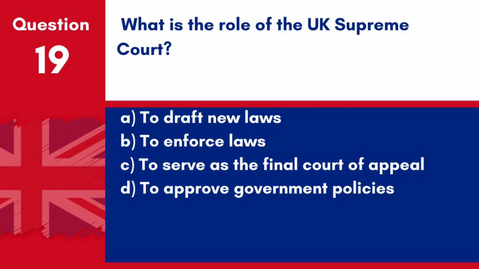Question 19. What is the role of the UK Supreme Court? A. To draft new laws. B. To enforce laws. C. To serve as the final court of appeal. D. To approve government policies. Answer C. To serve as the final court of appeal. The UK Supreme Court functions as the final court of appeal in the UK for civil and criminal cases.